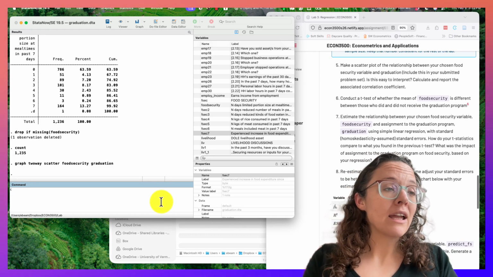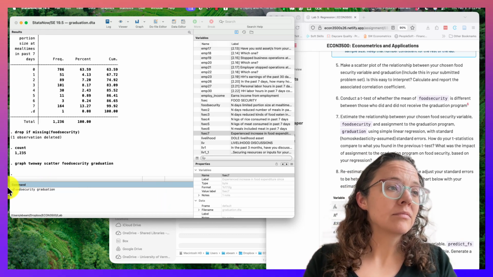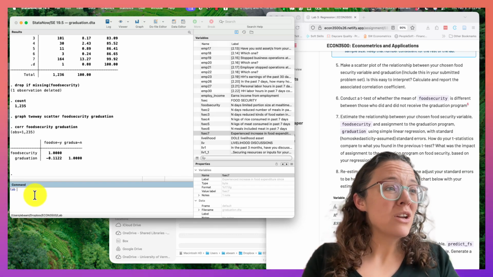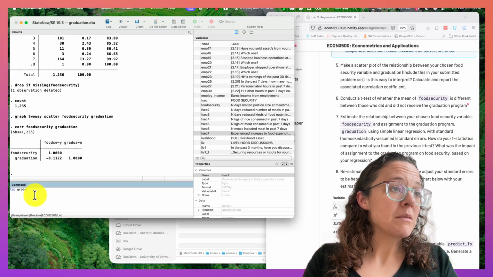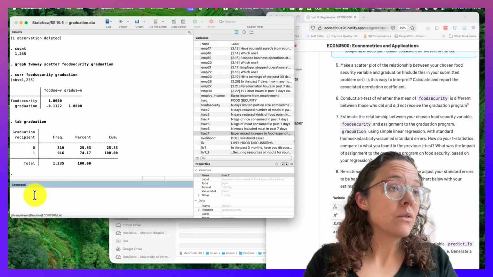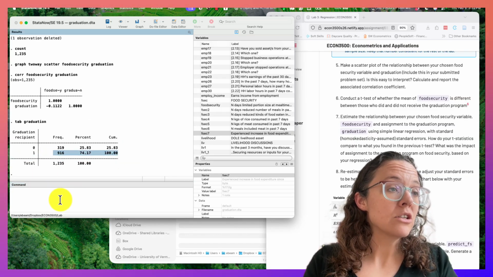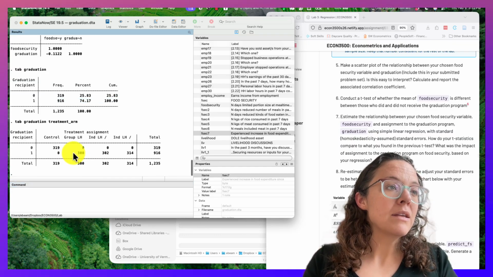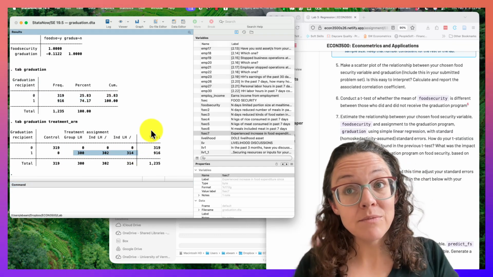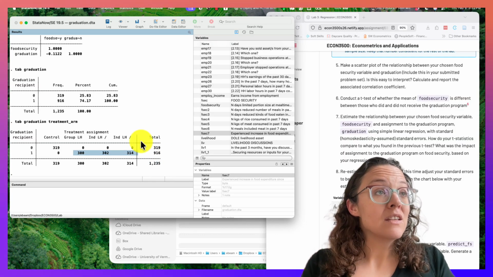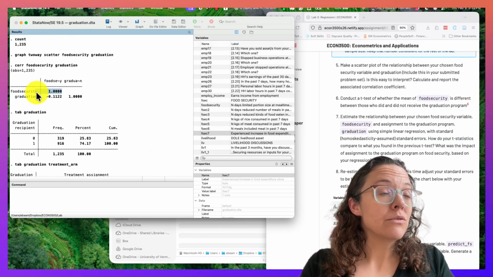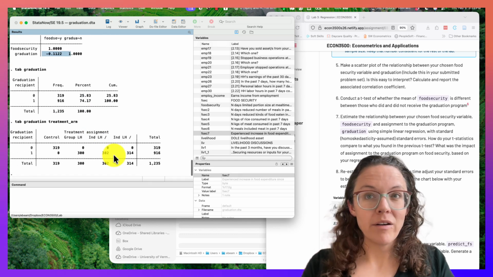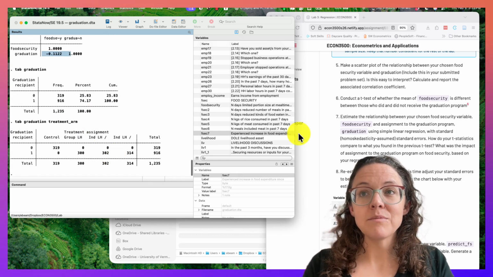We're definitely going to want to calculate the correlation. We can see that it's negative. That's probably good. But we also don't even know what graduation is. I just typed that because it came to my mind because it's called graduation. So that just means that they received some graduation. But if we tab it, you can see that it basically means whether they received any of these programs. So basically, if you received any of these programs, there's a negative correlation between food security and whether you received these programs. But the figure itself is kind of hard to interpret. It doesn't really make a lot of sense to us.